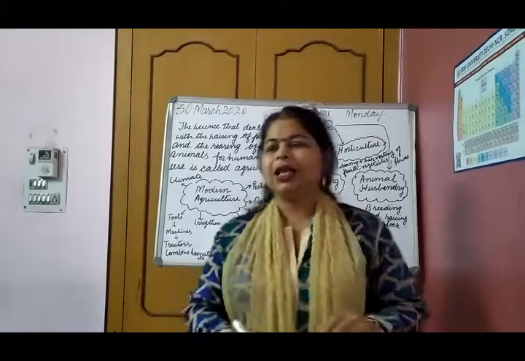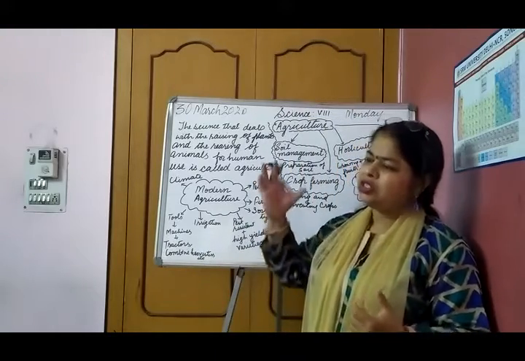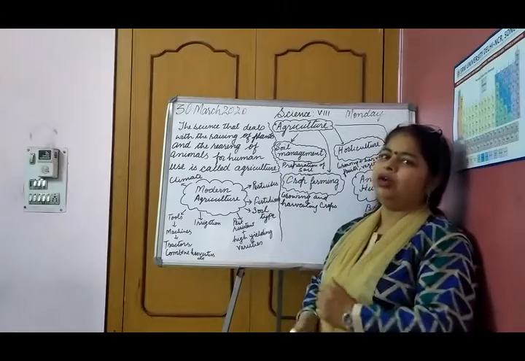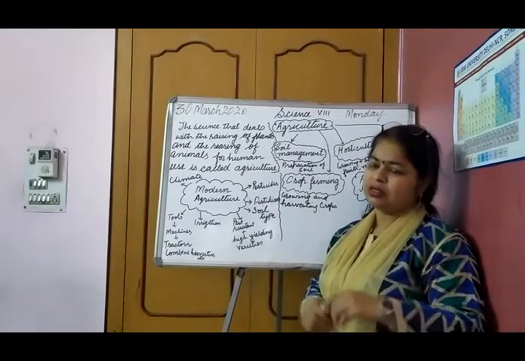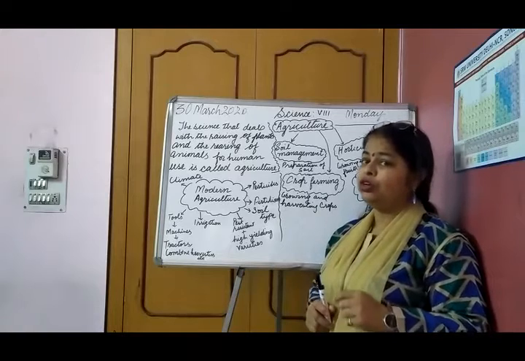Now, let us come to the concept of ancient agriculture, how it used to take place. Just keep exercising your brain and remember what used to happen.